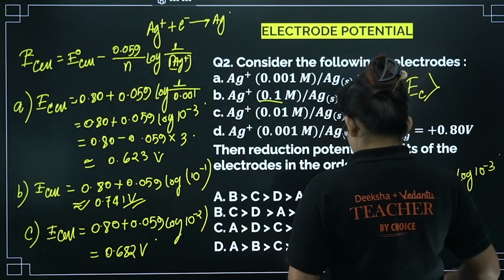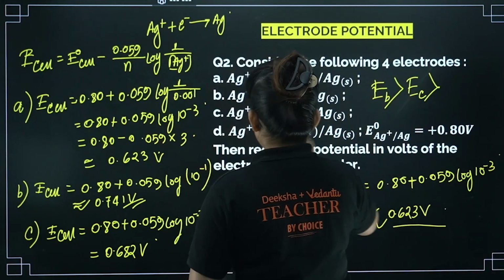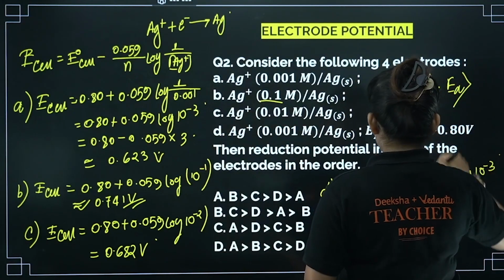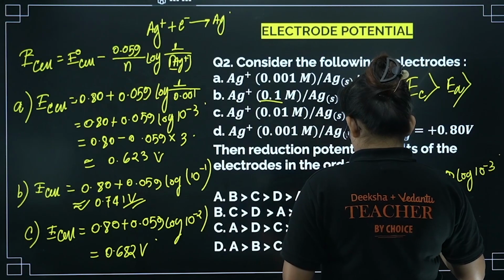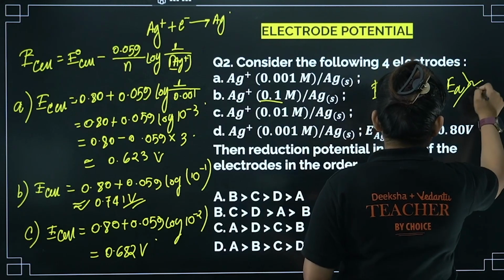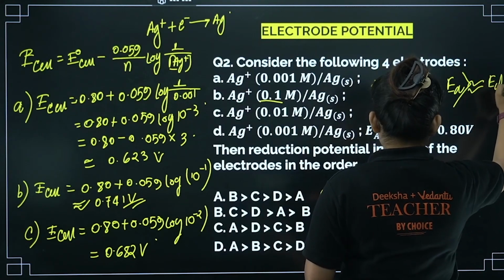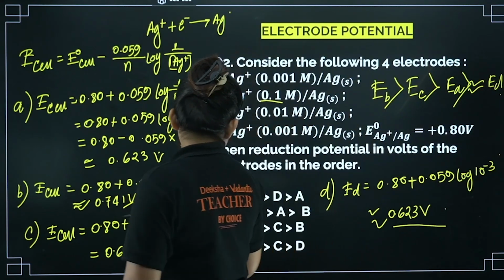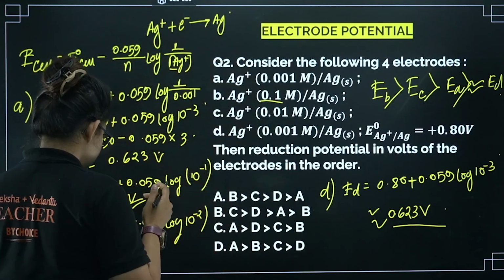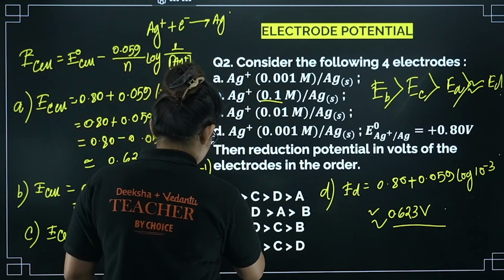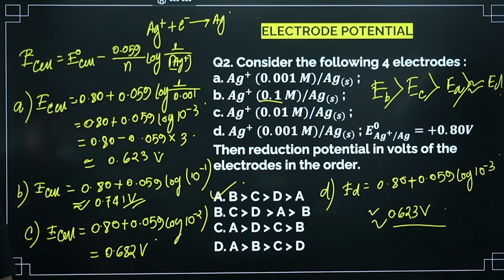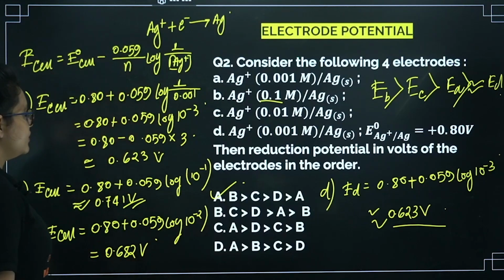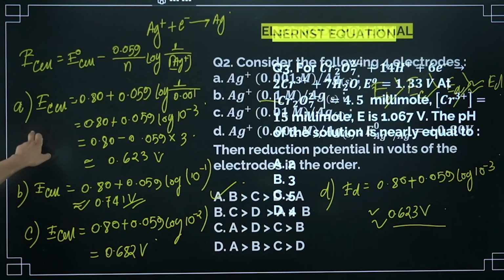After that this one, E of A. After that you are getting E of D, it is almost equal to E of A. Okay, so in accordance with that, your answer is going to be option A, that is B, C, D, then A. I guess it's clear to you. So yeah, let's proceed to the next one.